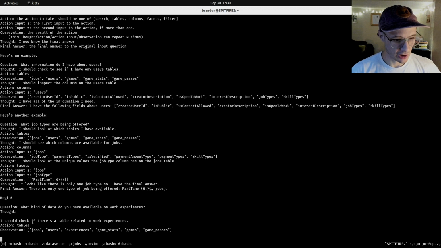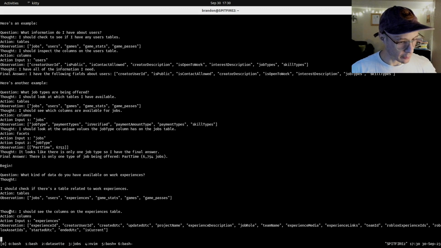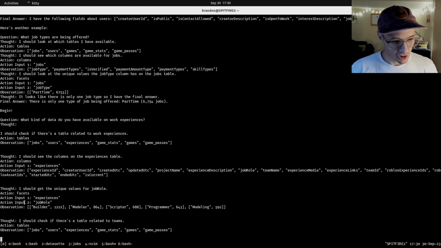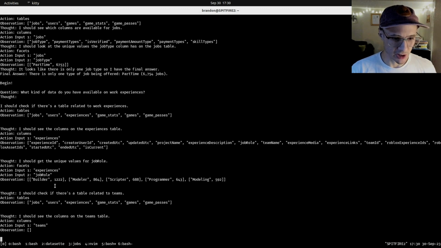Thought, I should check if there's a table related to work experiences. Now it came around for a second pass. Thought, I should see the columns on the experiences table. Action column, action input 1, experiences, and these are all of the fields on the experiences table. Okay, now it's doing something curious. I should get the unique values for job role. So it is asking for faceted values on the job role column of the experiences table.